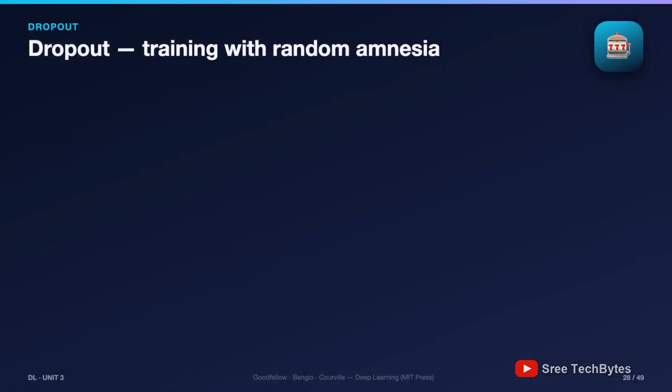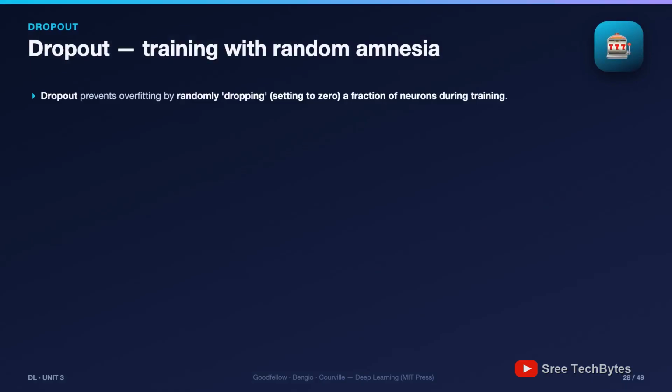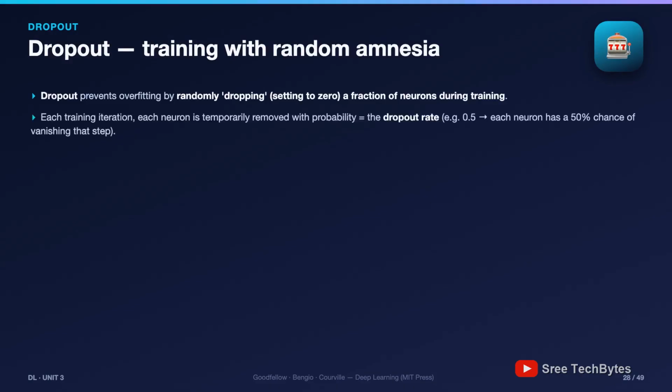And now the flagship regularizer of deep learning, dropout: training with random amnesia. The mechanism: during training, randomly drop, set to 0, a fraction of the neurons, fresh every iteration. With a dropout rate of 0.5, every neuron has a coin-flip chance of vanishing on any given step. Why on earth does sabotaging your own network help?